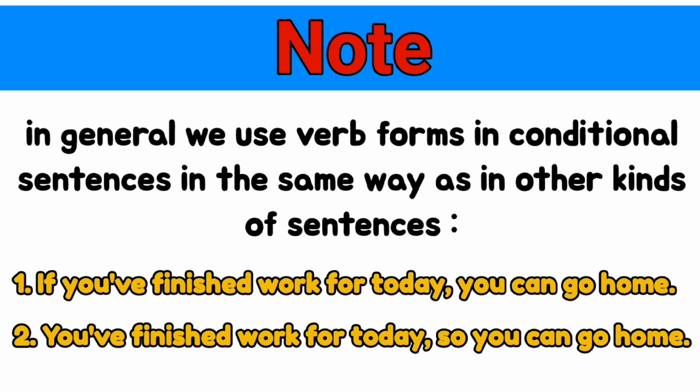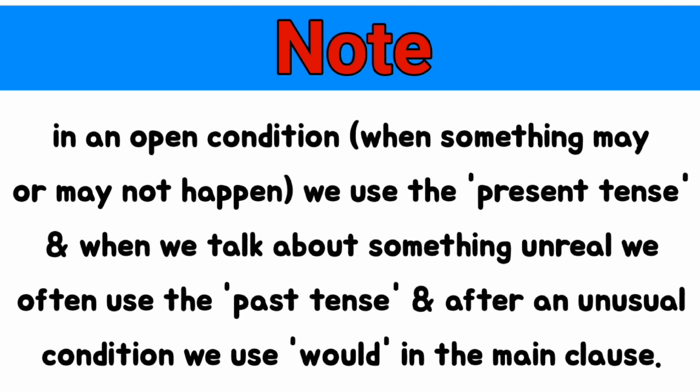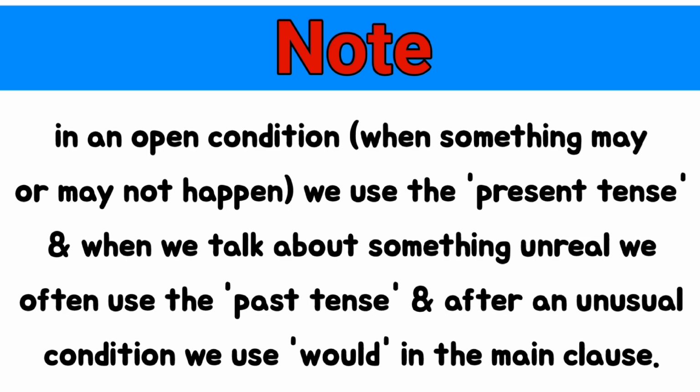Note that in general we use verb forms in conditional sentences in the same way as in other kinds of sentences. If you've finished your work today, you can go home. You've finished work for the day, so you can go home. In an open condition, when something may or may not happen, we use the present tense, and when we talk about something unreal, we often use the past tense. And after an unusual condition, we use would in the main clause.